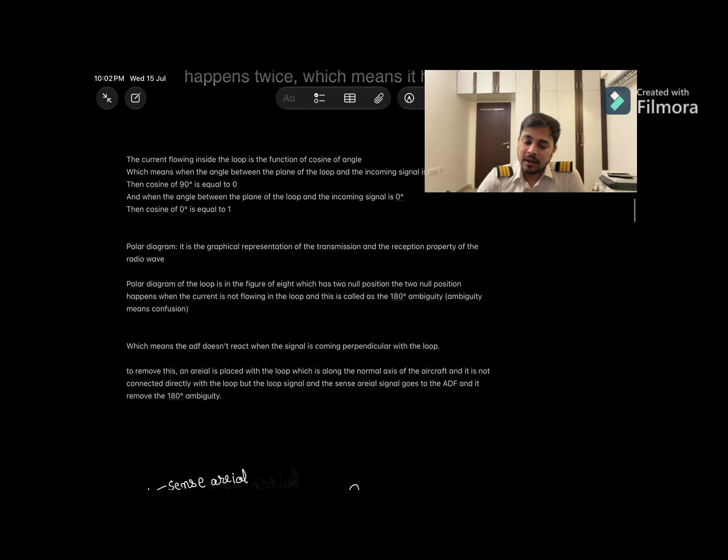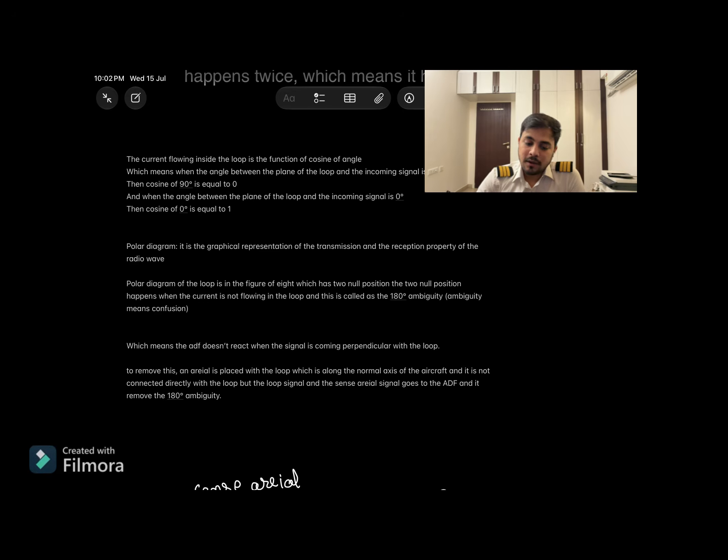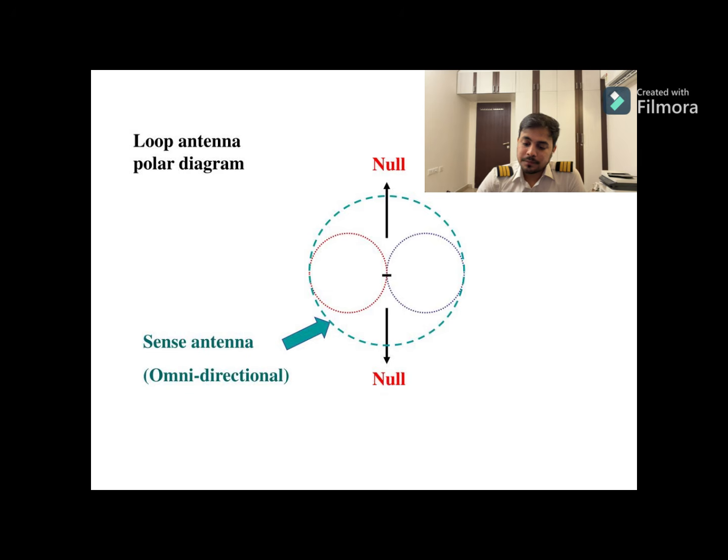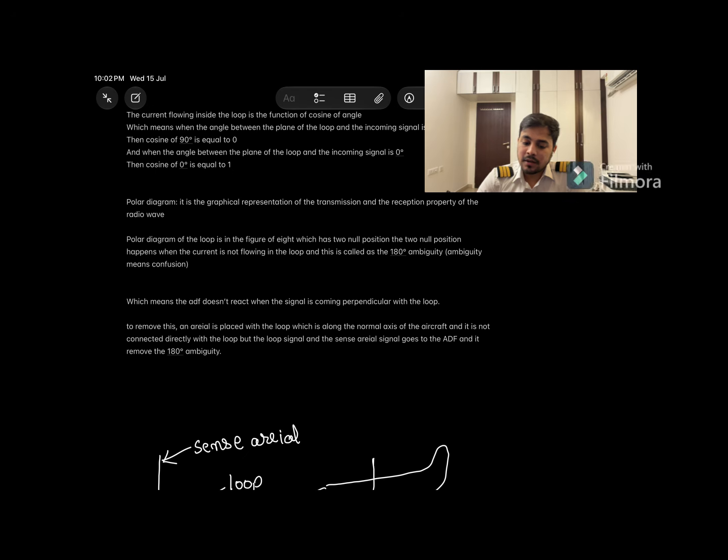If we talk about the polar diagram, what is a polar diagram? A polar diagram is a graphical representation of the transmission and reception property of a radio wave. The polar diagram of a loop is in the figure of 8, which has two null positions. This happens when the current is not flowing in the loop, and this is called the 180 degree ambiguity.